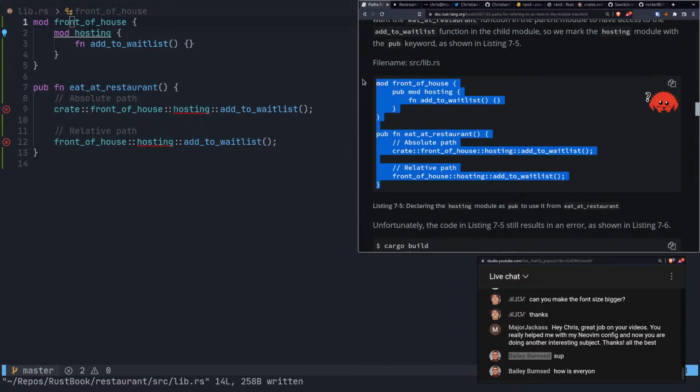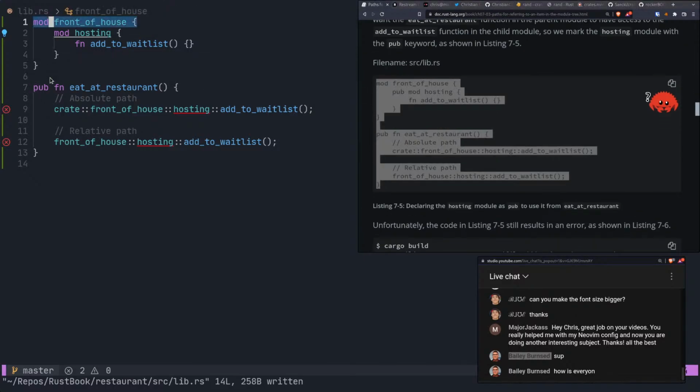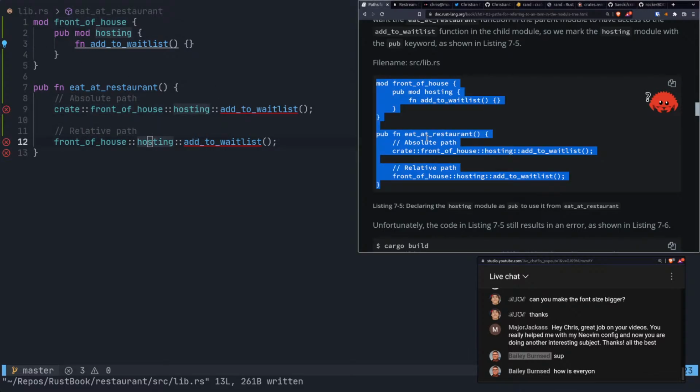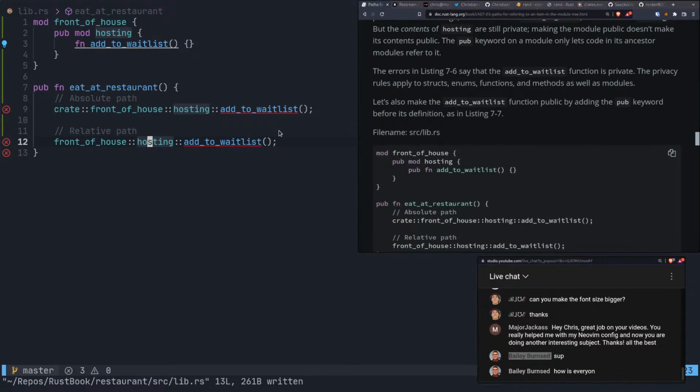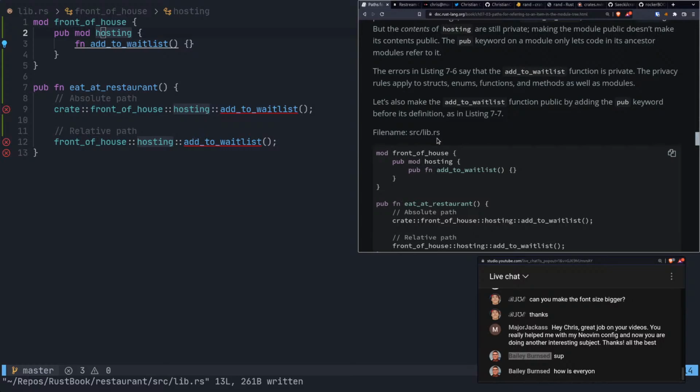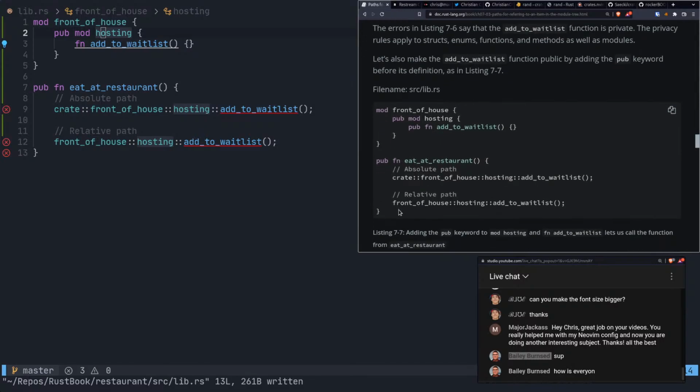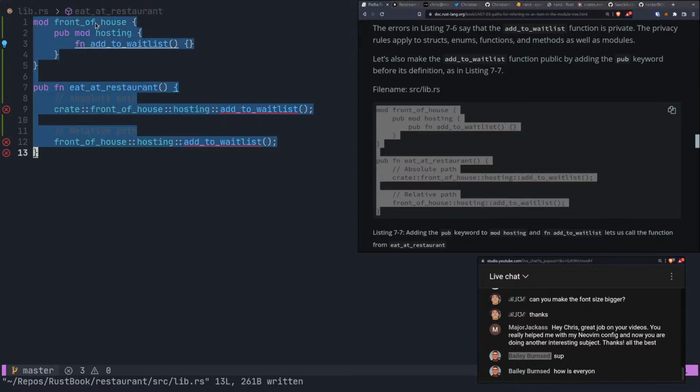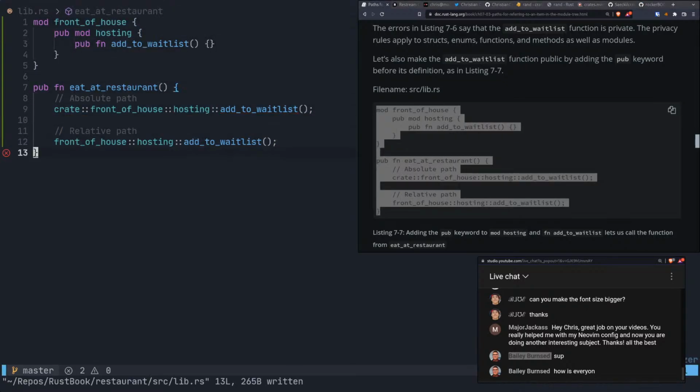So why don't we just take this and go like this. All right, so that's kind of what we did earlier. We put pub in front of it, and now we can notice that hosting is now public to us, and there you go. But we still have a problem with this function, which is still private to this hosting module. Okay, and what are we going to do? The same thing as we did before, so we'll just take this code again. Boom, and there you go. I don't know what this is complaining about. I think that's complaining about nothing, though.